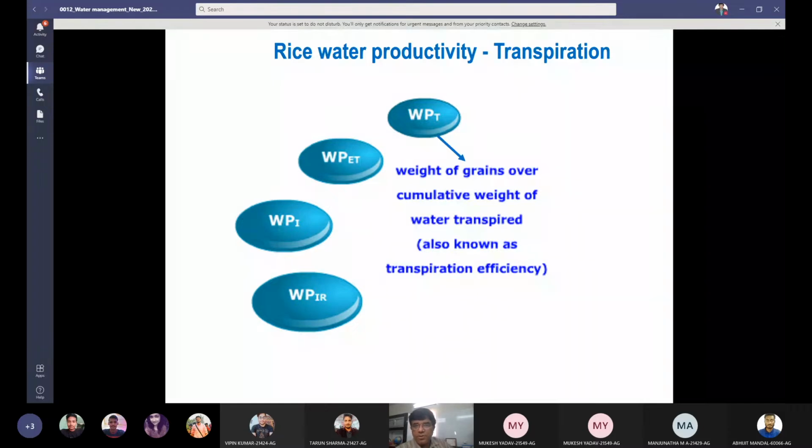So now you understand the formula of rice water productivity. These are actually partial water productivity. You are not taking them in totality. You are taking one by one: transpiration separately, ET separately, irrigation water separately, irrigation plus rainfall separately. So these are rice water productivities, not water use efficiency.